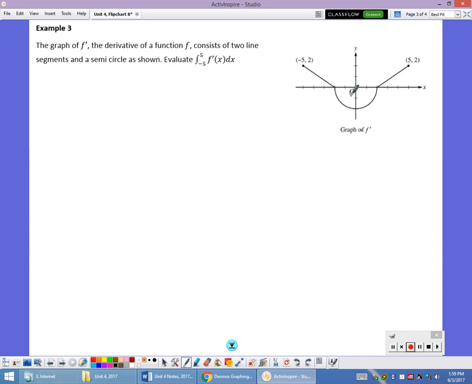So with the triangles, since there's 2 of them, I'm just going to double it. So it's going to be 1/2, I think the base of that is 3, and the height is 2. And then I'm going to add to that the area of the semicircle, which is negative because it's under the x-axis, and that's 1/2 of pi times 2 squared. So ultimately, I get 6 minus 2 pi.